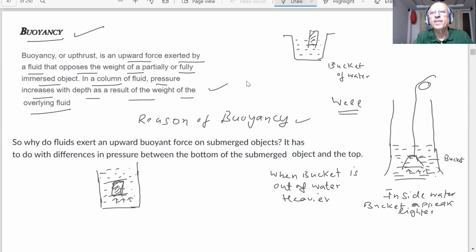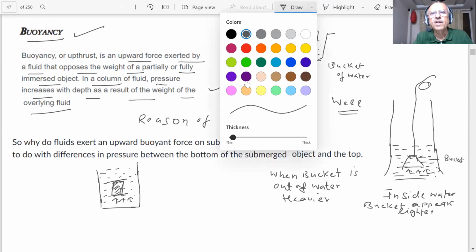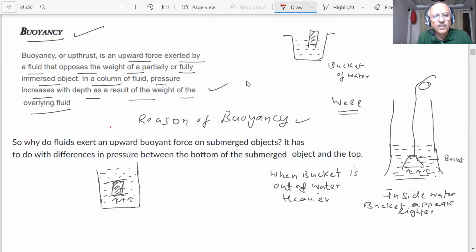Why? What is the reason? Because the pressure is not the same at the top and the bottom. So it has to do with differences in pressure.